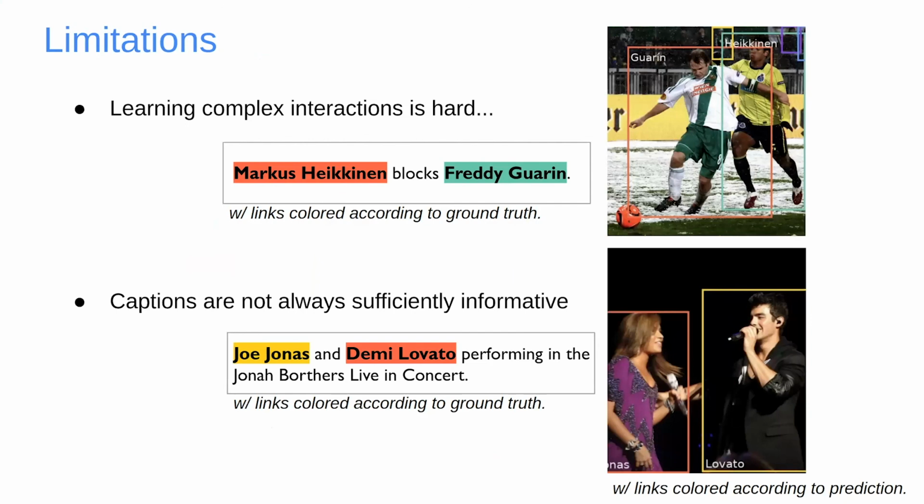Finally, while we show encouraging performance on our new task, there's still ample room for improvement. Most importantly, some interactions are more complex and also less frequent in the data, for example, understanding what blocking means in soccer. On the other hand, there are also limitations in our dataset, as some captions are insufficient to produce meaningful links. Since the model simply does not have enough information to output a mapping, it produces a left-to-right ordering, which is not necessarily the right solution.